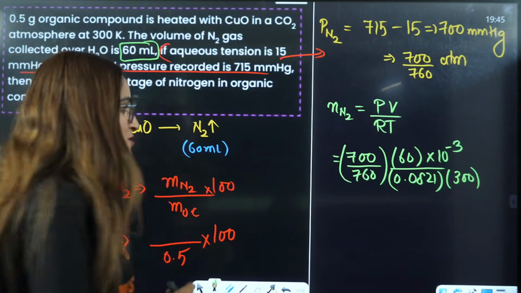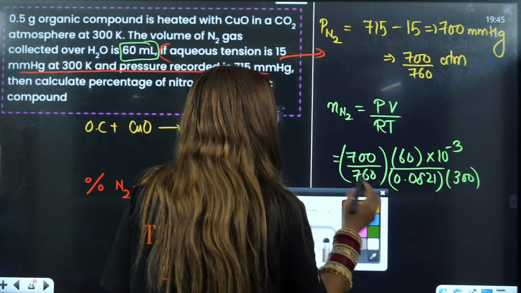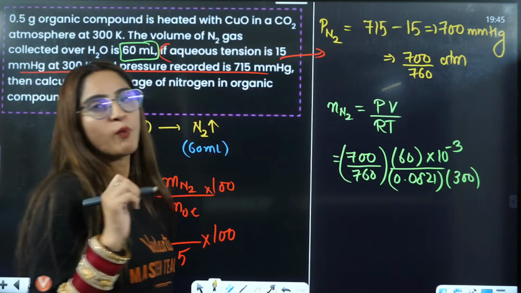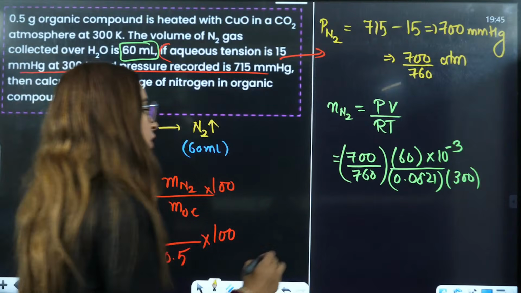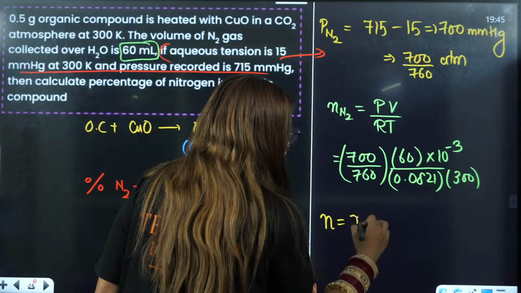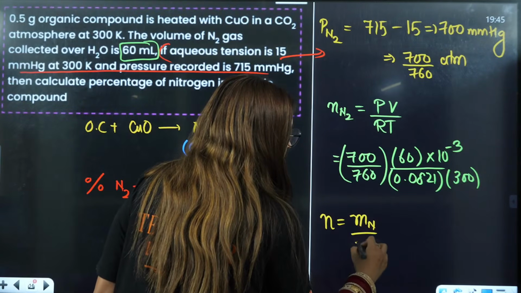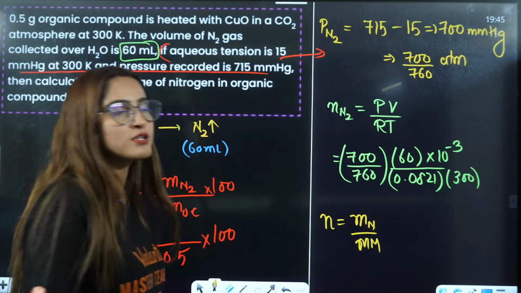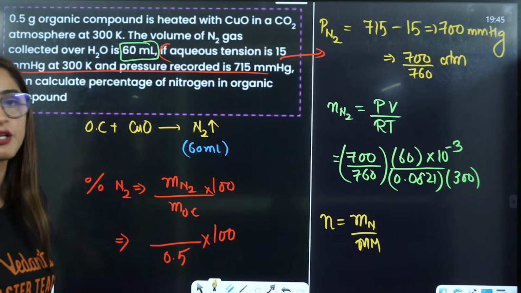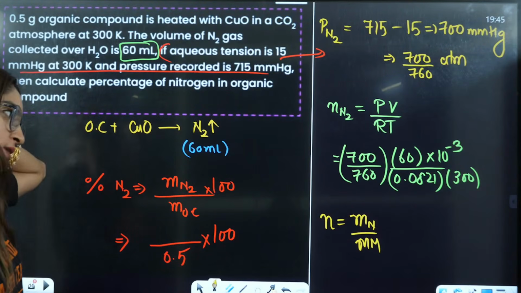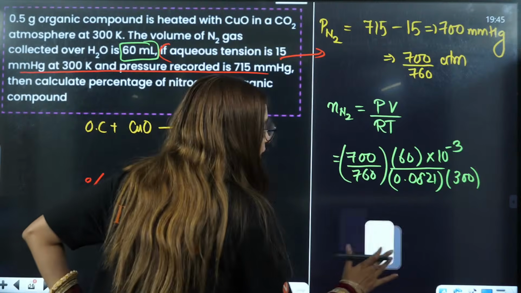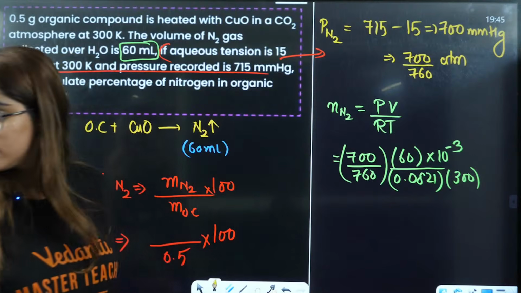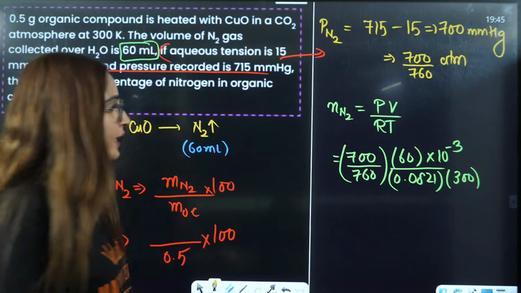Now what to do? Now number of moles you know. Tell me one thing. How to calculate the mass? We know that number of moles is equal to given mass by molar mass. What is the molar mass of N2? Everybody. Molar mass of N2, N2 is 14 times 2, 28, right?